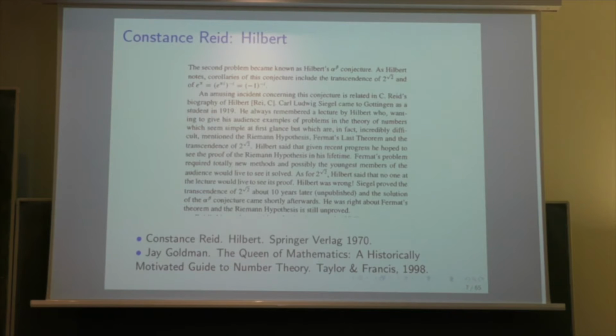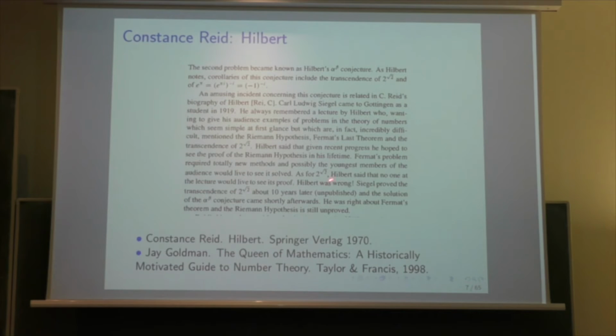And Hilbert said that given the recent progress, he hoped to see the proof of the Riemann hypothesis in his lifetime. And this did not happen. The Riemann hypothesis is still unsolved. Fermat's problem required totally new method, and possibly the youngest members of the audience would like to see it solved. In fact, it was solved at the end of the 20th century, but probably nobody who was in the audience could see the proof because Ludwig Siegel passed away just in the 80s.